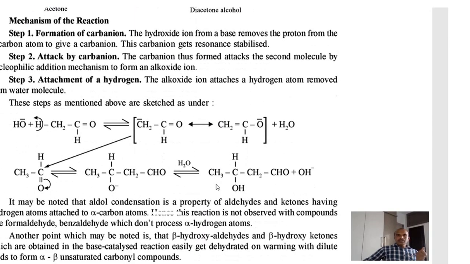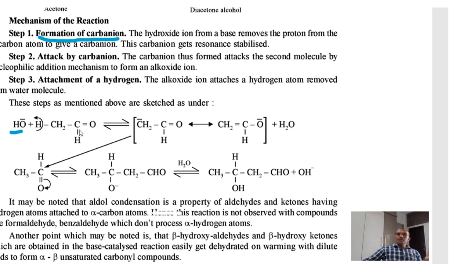We can see that this is the mechanism of the aldol condensation reaction. The first step is the formation of carbanion. The role of the alkali or base is to abstract an acidic proton.